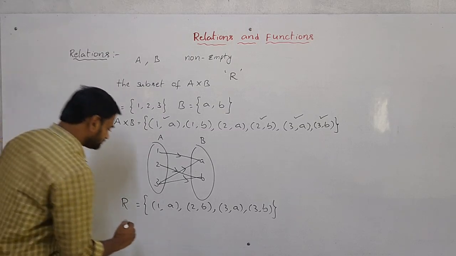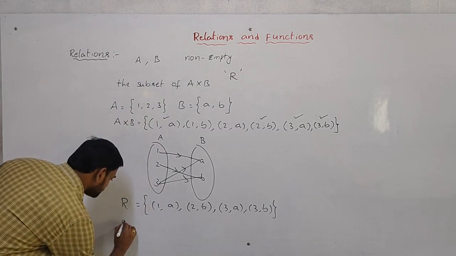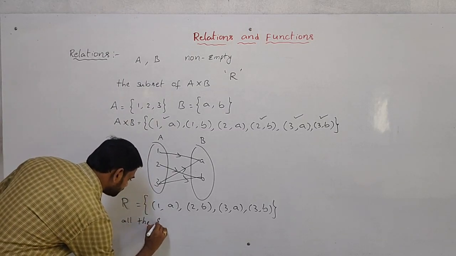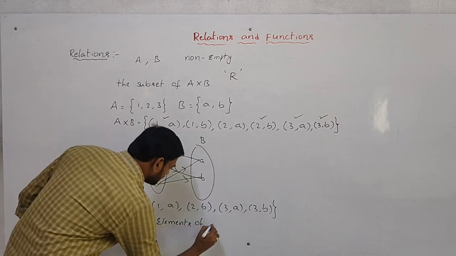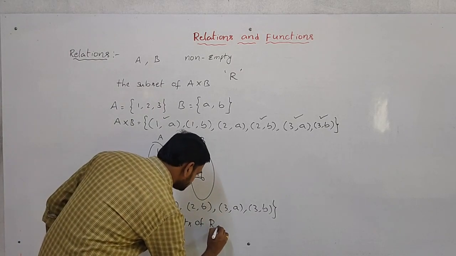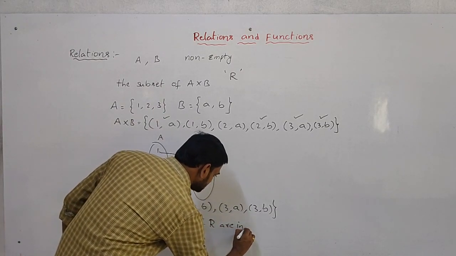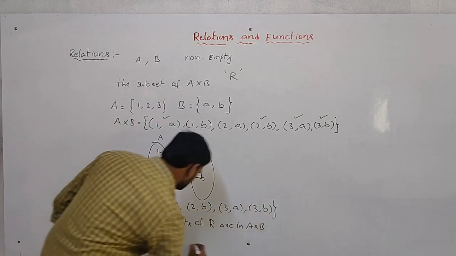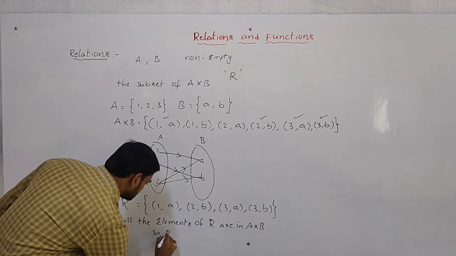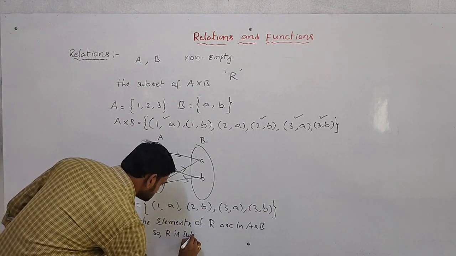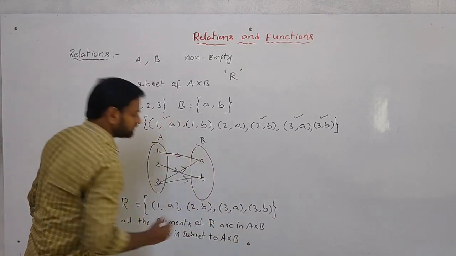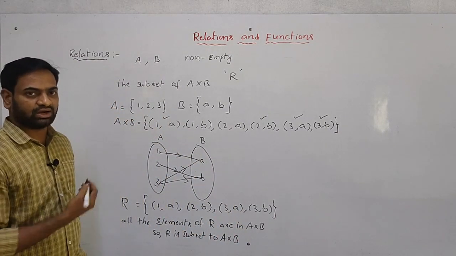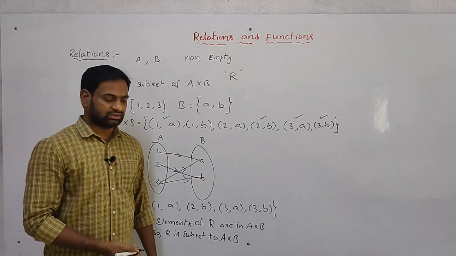So all the elements of R are in A cross B. So R is subset to A cross B. When R is subset to A cross B, R is called the relation.